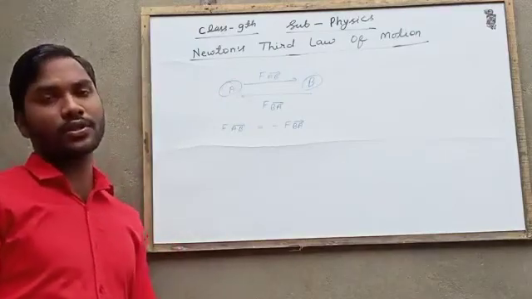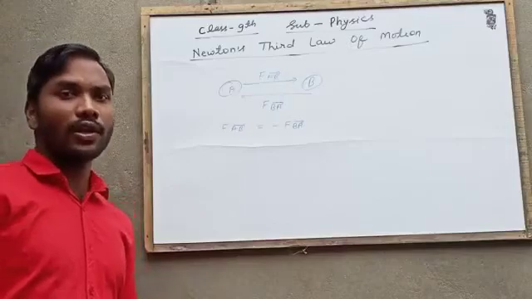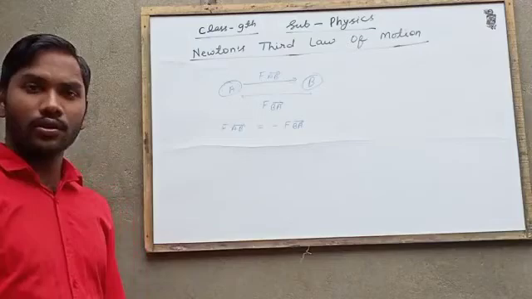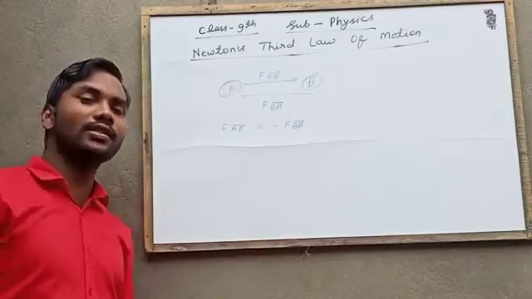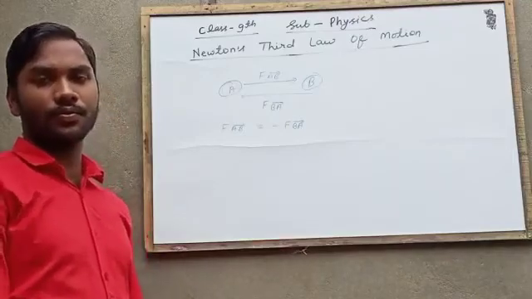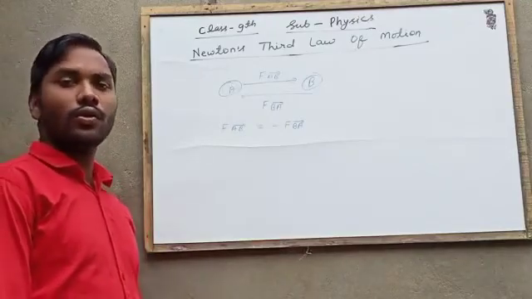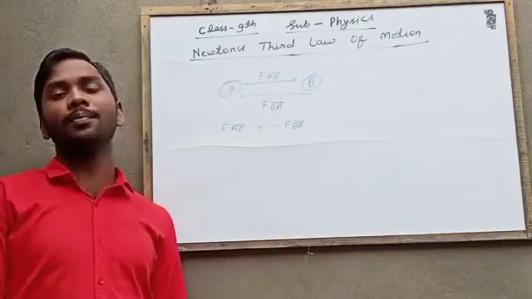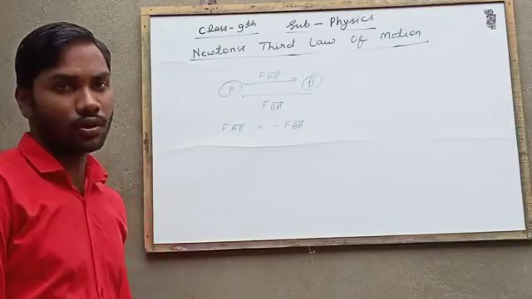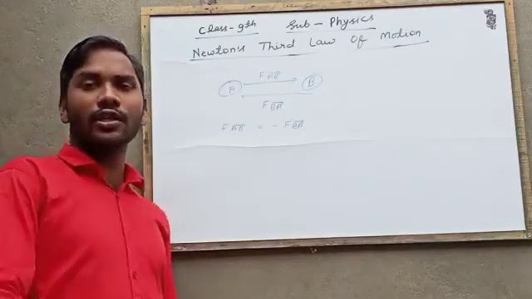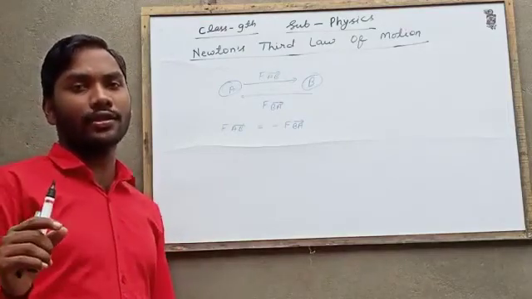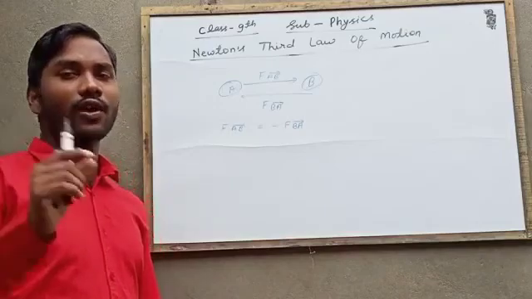There are many other examples, like when a bowler bowls and the batsman hits with his bat, there is also action and reaction. All the examples cannot be listed. There are many examples. So the conclusion is that every action has an opposite reaction which is equal to it.